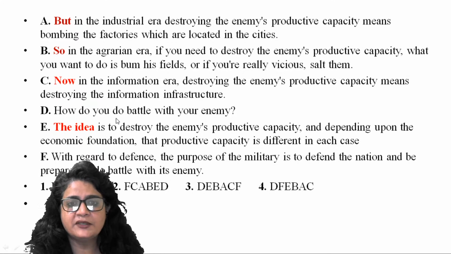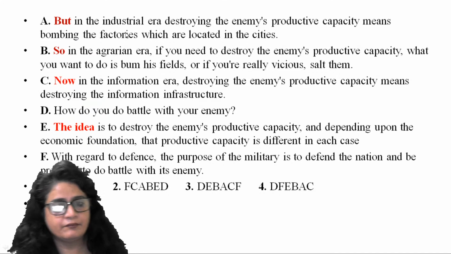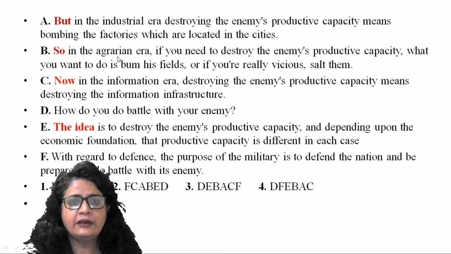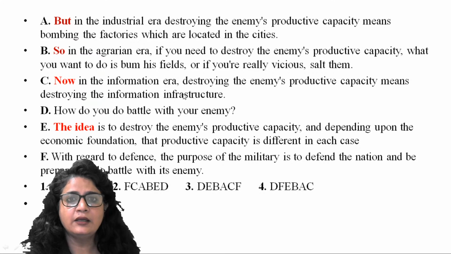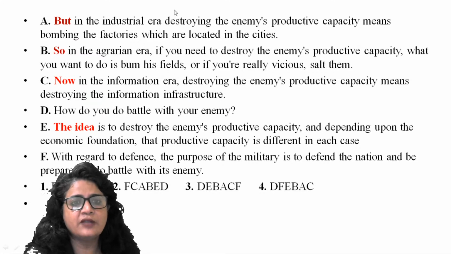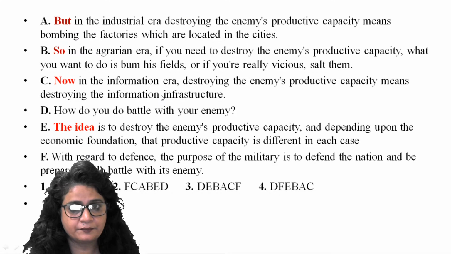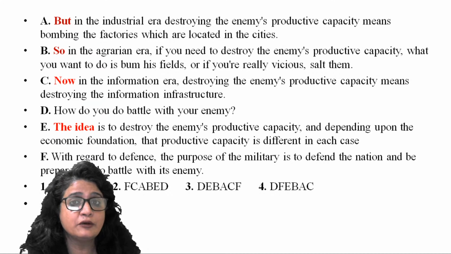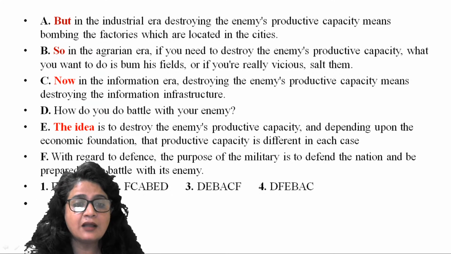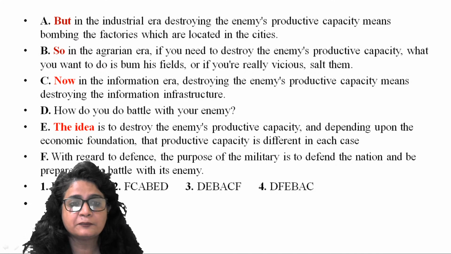Now look at this. How do you do battle with your enemy? That's the question. So you wage war in agrarian era this way. You do that in industrial era differently, and you do that in information era this way, right? So that's how this question is being answered, right? Now, with regard to defense, the purpose of the military is to defend the nation and be prepared to do battle with its enemy. But how do you do battle with your enemy, right? So F starts your paragraph.